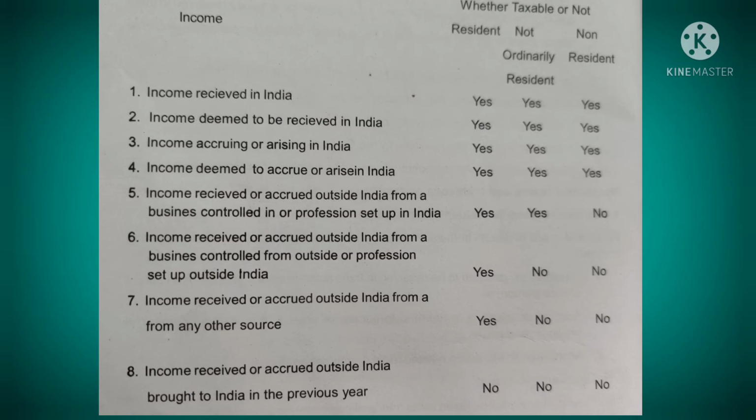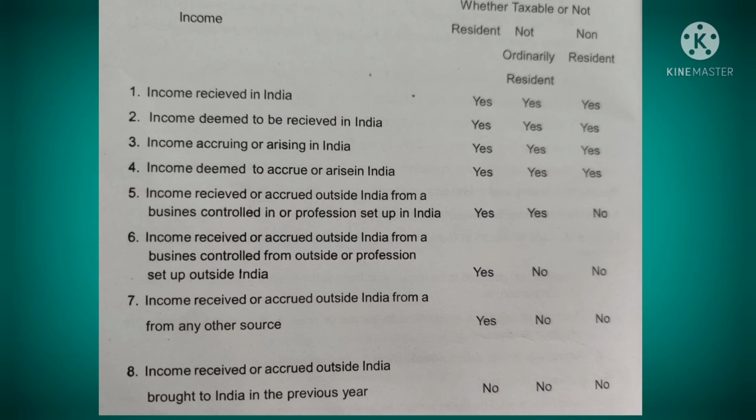Next is income deemed to be received in India, which is also taxable in all three categories. Next is income accruing or arising in India, also taxable in all three categories. Next is income deemed to accrue or arise in India, also taxable under all three categories. Okay. Next is income received or accrued outside India from a business controlled in or profession set up in India. In such case, it will be taxable in resident and not ordinarily resident assessee. It is not taxable for non-residents.